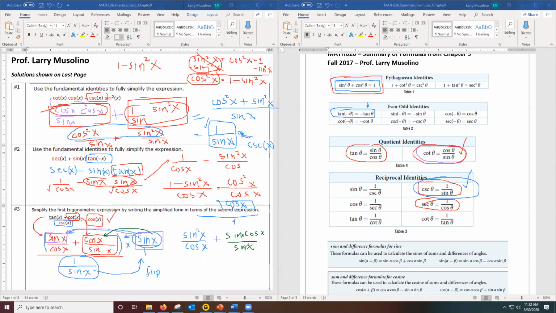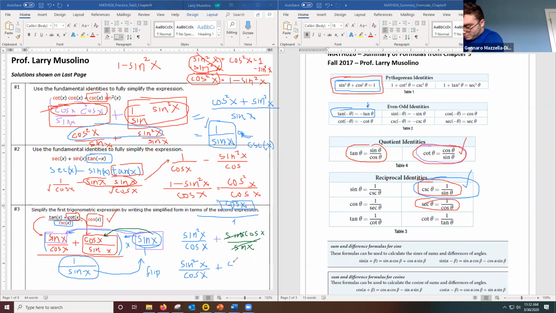I'm looking here at these fractions, and I don't have the same denominator. In the previous examples, I didn't cancel because I wanted to keep the denominators the same. But I don't have the same denominators here, so I am going to cancel. This sign cancels out with that sign. So what I'm left with now is sine squared over cosine plus a cosine x.